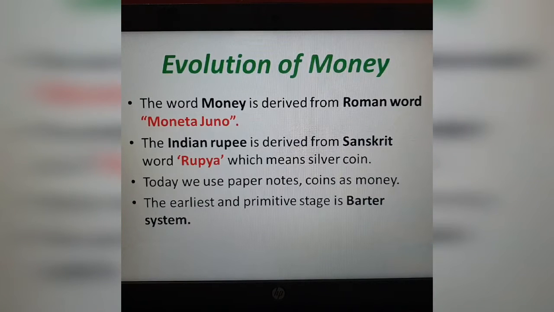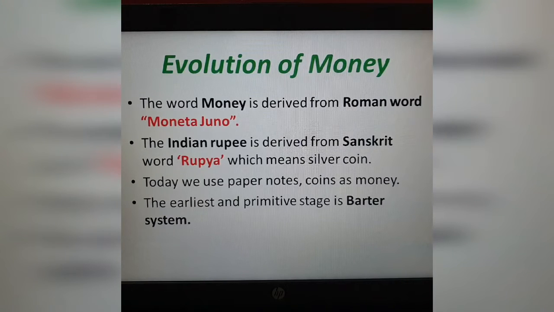Today we use paper notes and coins as money, isn't it? Many paper notes have come: 10 rupees, 20 rupees, 500 rupees, 2000 rupees notes. And we use many kinds of coins such as 1 rupee, 2 rupees, 5 rupees, and even 10 rupees, we have seen, right?